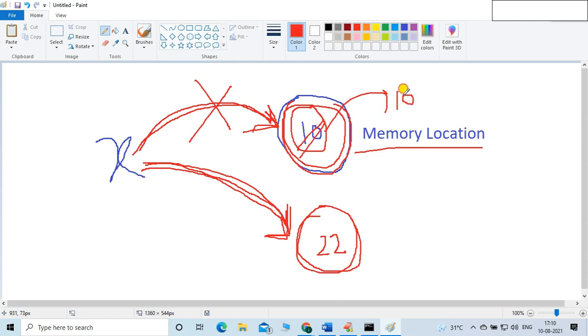It is still 10. What is changed? x is referring to another memory location. The value inside this object is not changed. That's why the integer data type is immutable. Immutable means non-changeable.